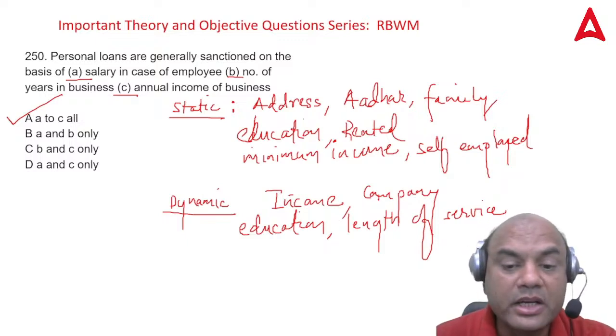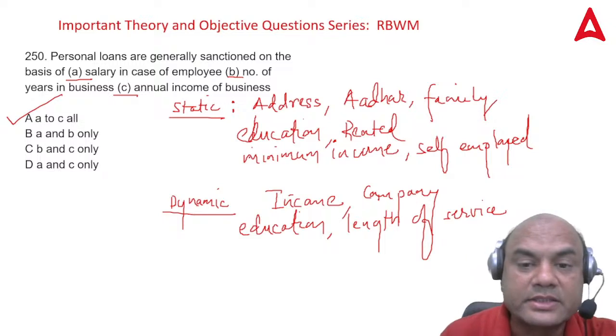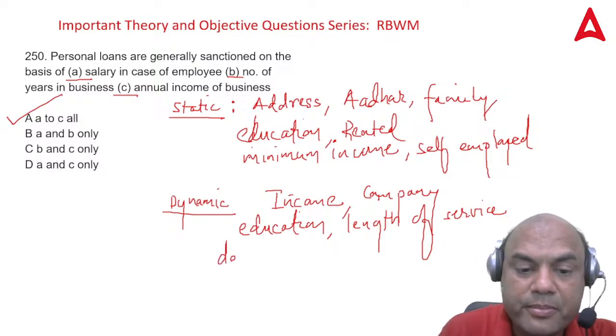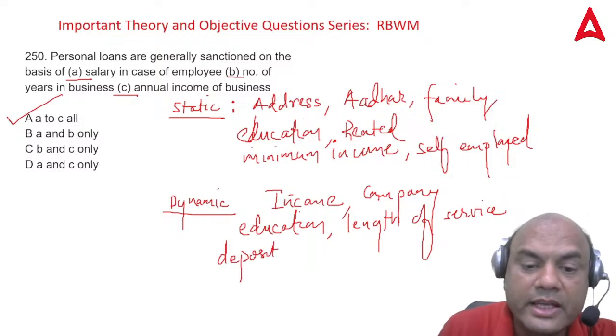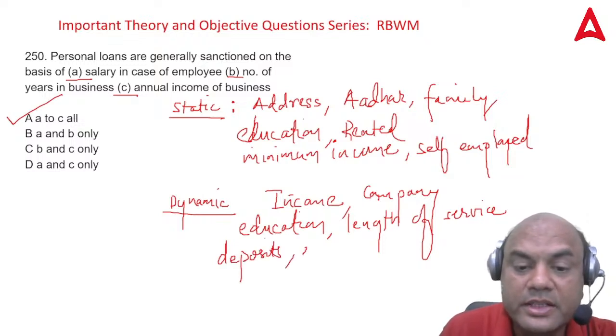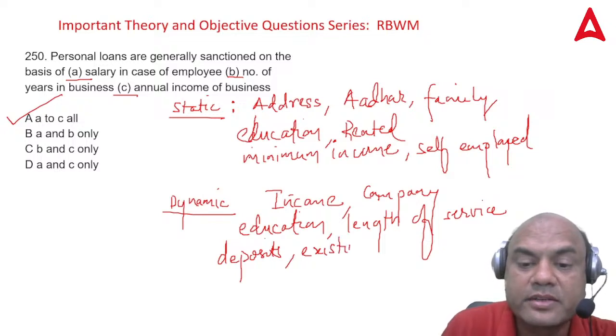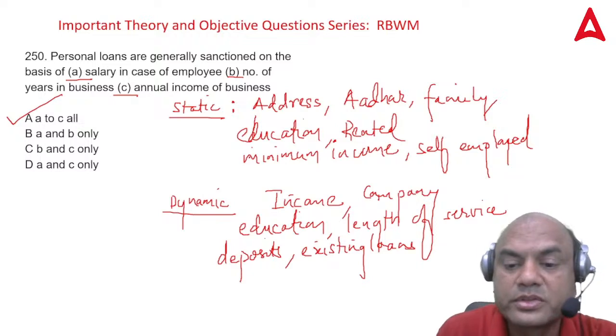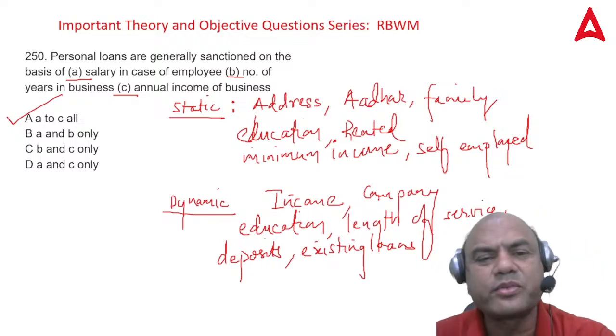Then deposits, existing cards, existing loans, these are dynamic. See this, deposits. Then existing loans, this is also dynamic because these also go on changing. So there are many criteria. I just gave you a few examples.